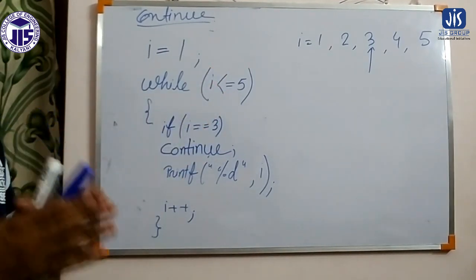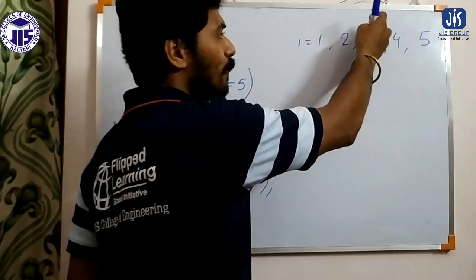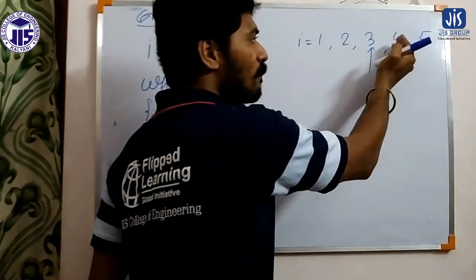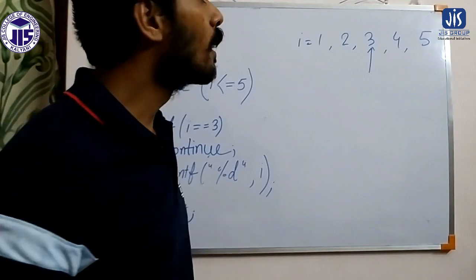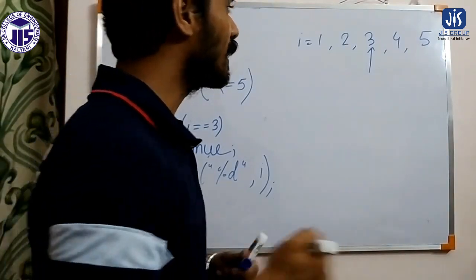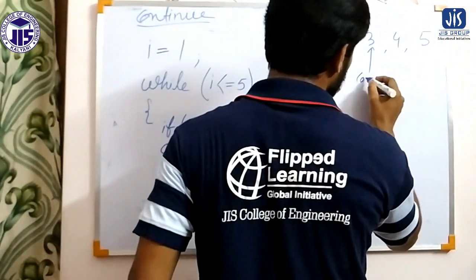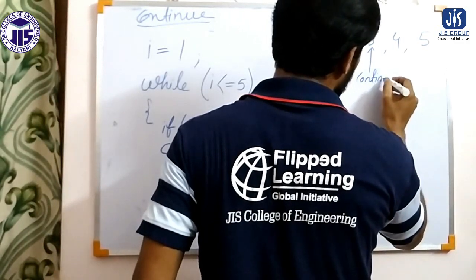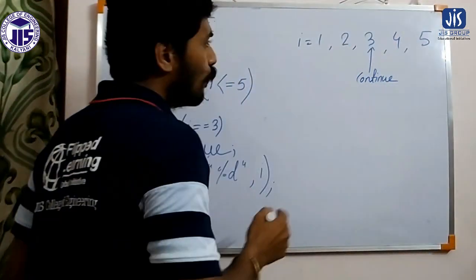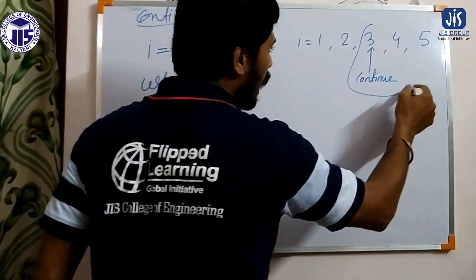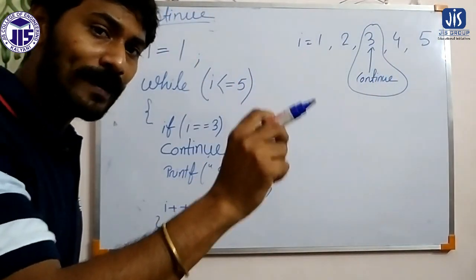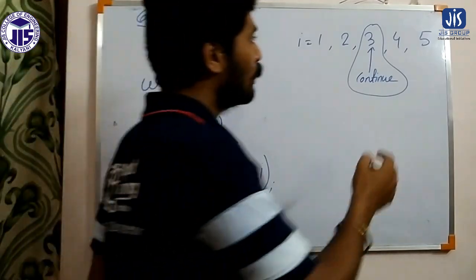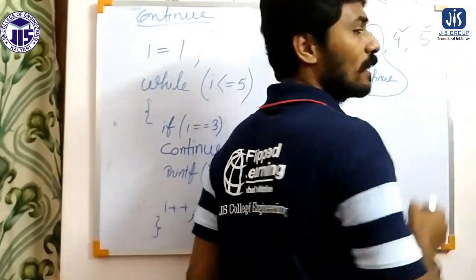Now when it was break, if we applied break for the value of I equals to 3, then 4 and 5 will not execute. But what will happen if I apply continue here? For this value of I, it will not execute. But for 4 and 5, again it will execute.